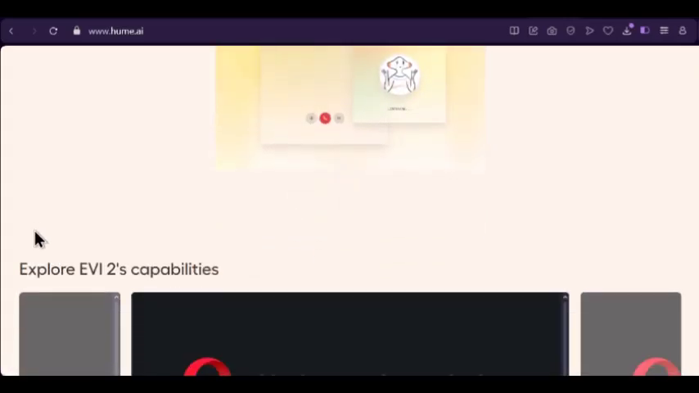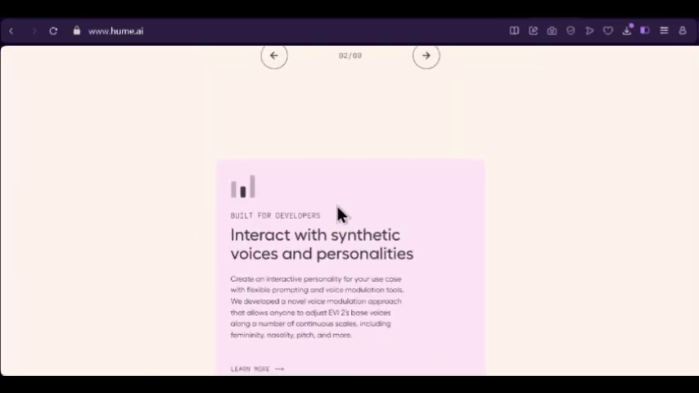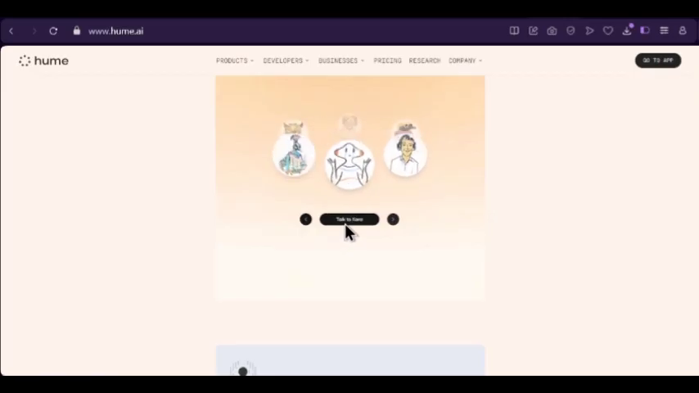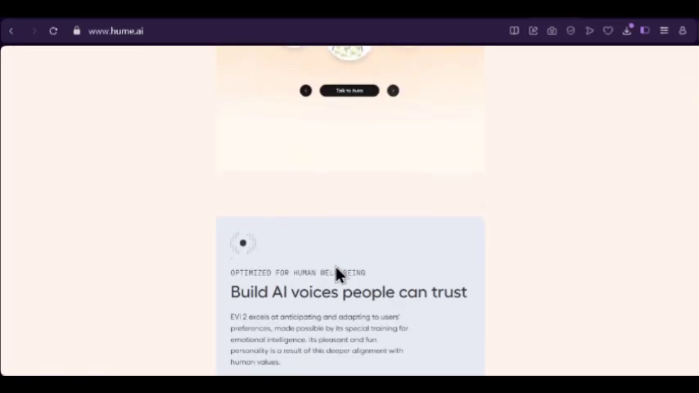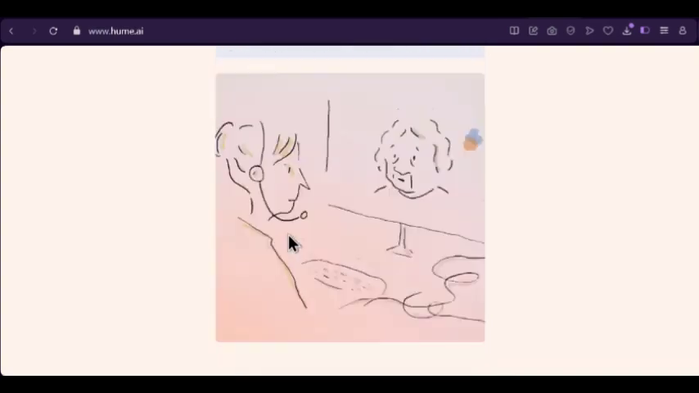So there are so many great things. You can explore EVI 2's capabilities if you want. It's also built for developers, like we said earlier. You can interact with synthetic voices and personalities. So many great things. You can see talk to Kara, talk to Stella. Yeah, these are the voices. It's also optimized for human well-being, like we said, so you can build AI voices people can trust.